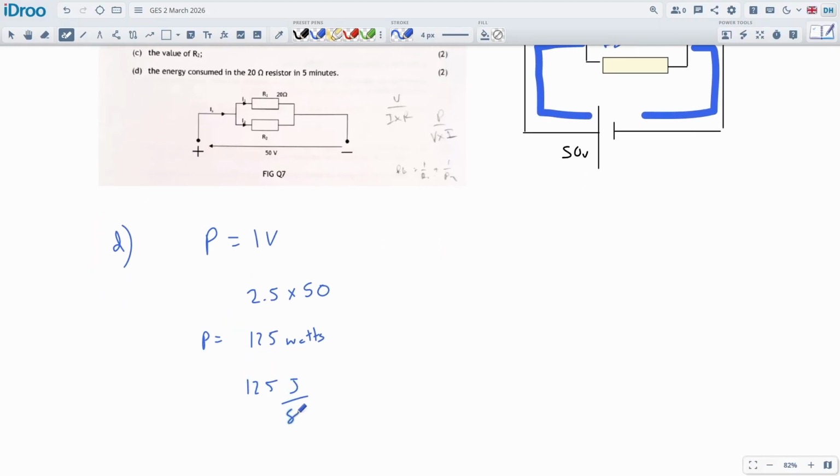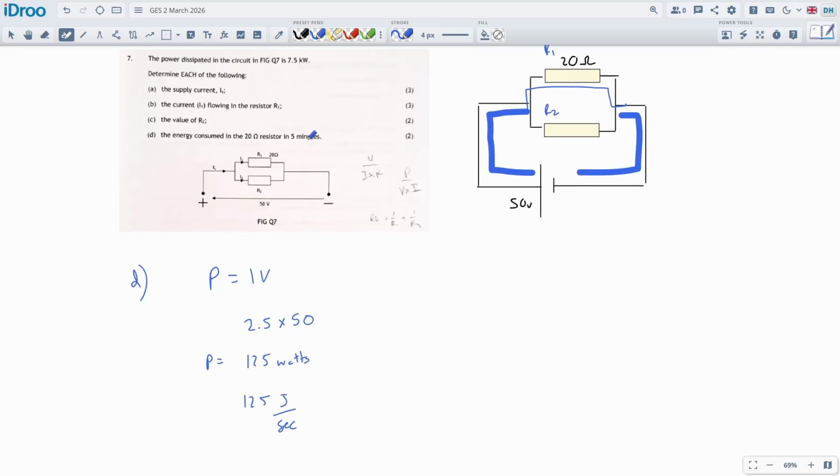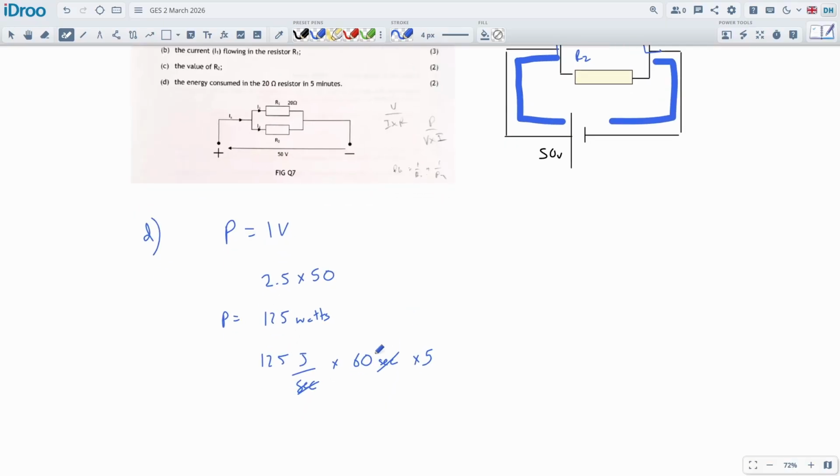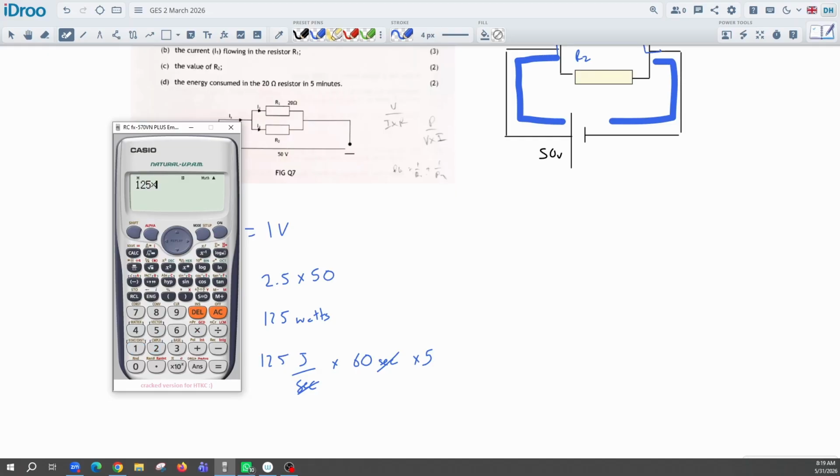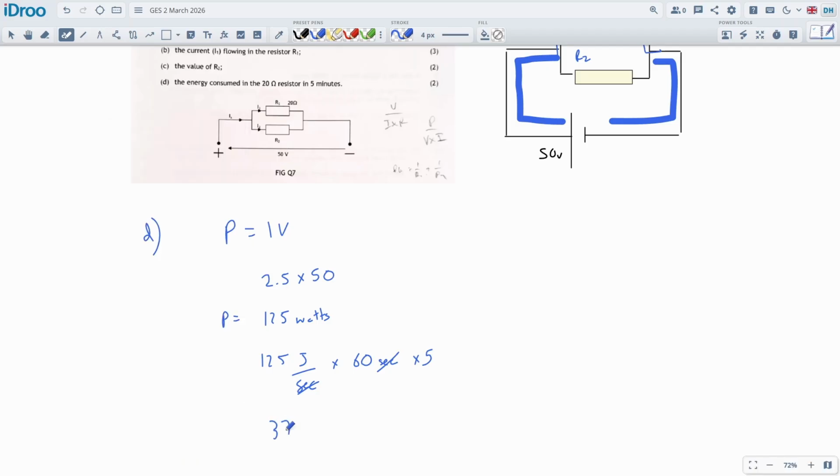125 joules per second. And we're going to run this for 5 minutes. So if we times that by 60, that would be 1 minute, and that will actually cancel out this 60 seconds. And then times it by 5 to get the 5 minutes out of it. Then it will come out to be energy as just joules. So 125 times by 60 times by 5, because we're running it for 5 minutes. 125 is per second, times by 60, that's now per minute, times by 5, that's now 5 minutes. 37,500. And this is done in joules.